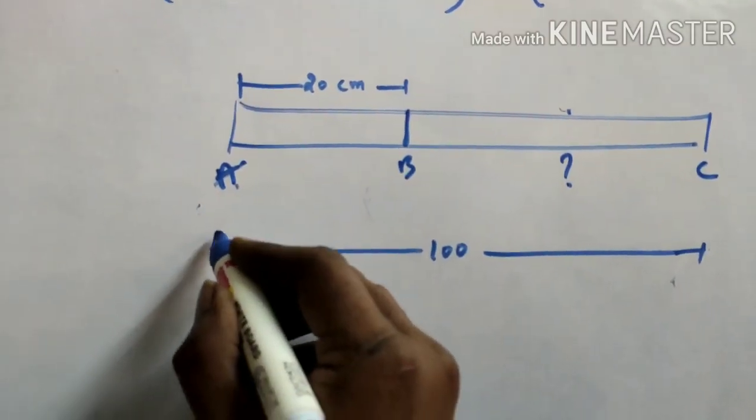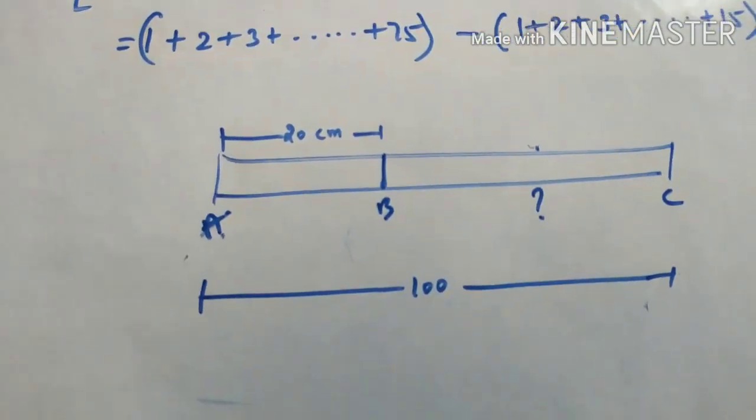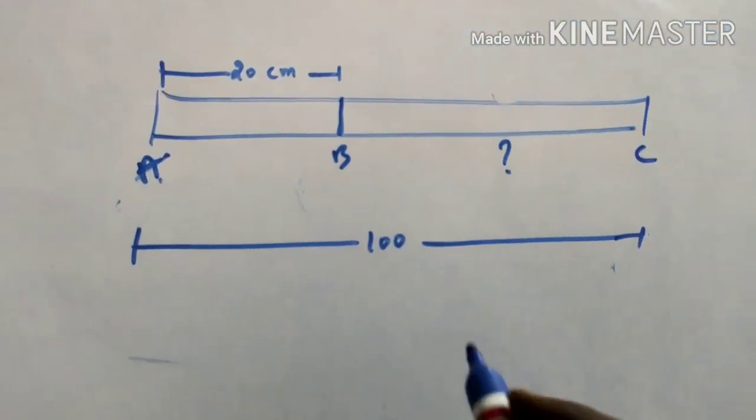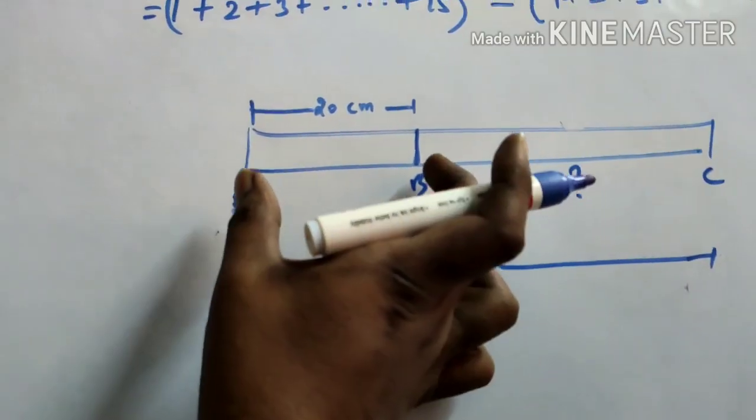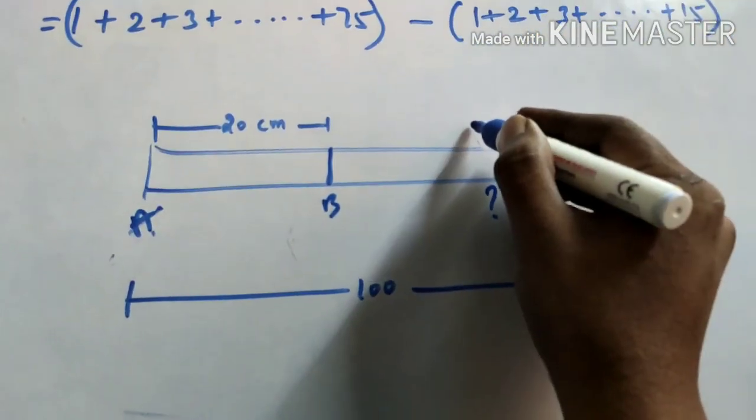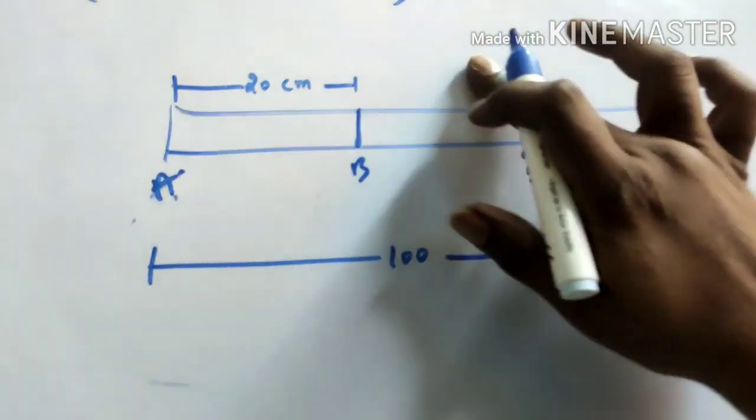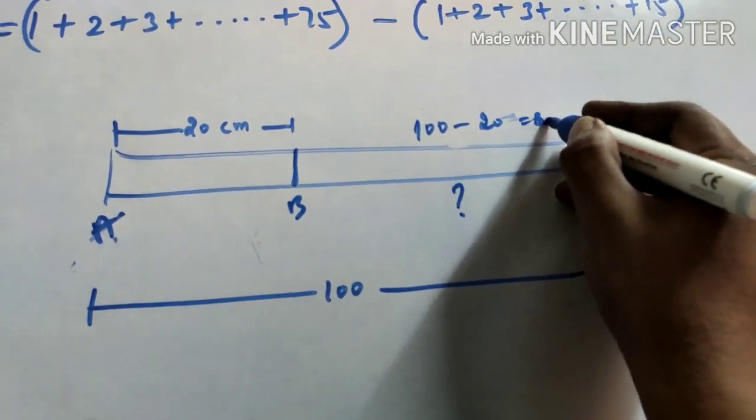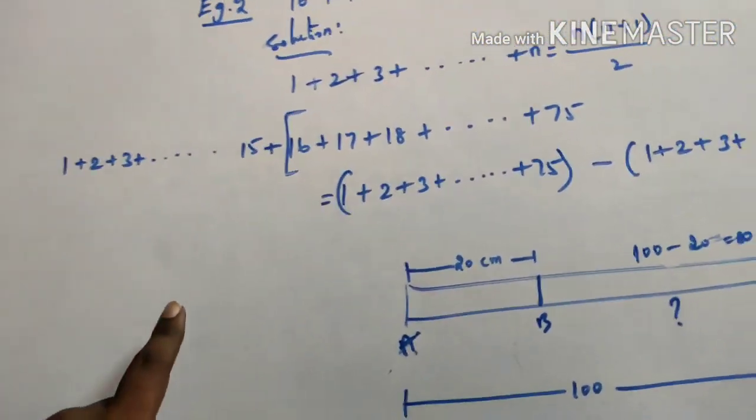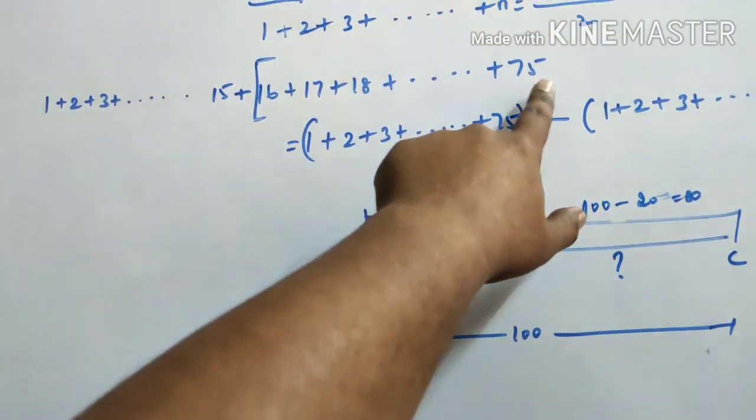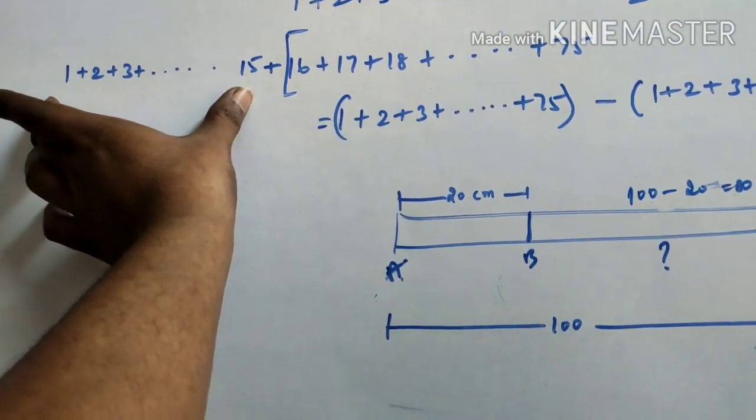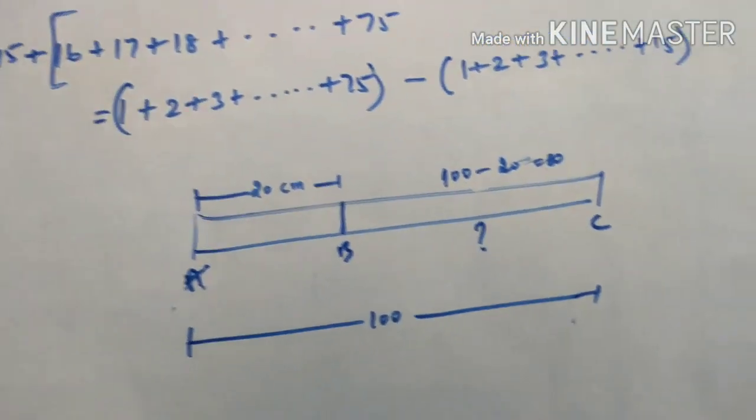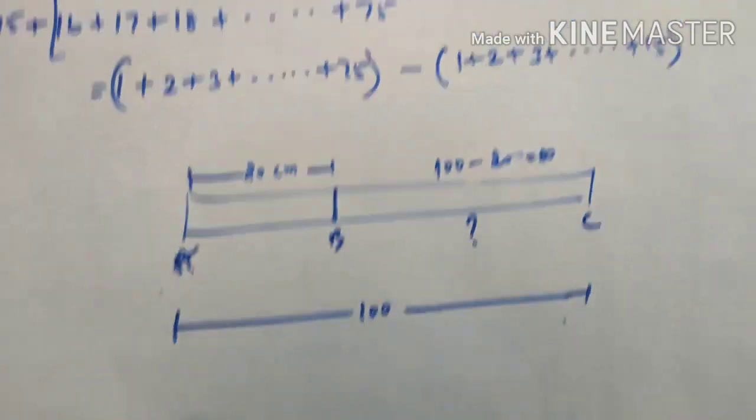I know the full length, that is AC length, and I know AB is 20. Now what is the length of this part? 80 centimeter. How did you get it? The full length 100 minus this first half, I got the second half, 80. So 100 minus 20 is equal to 80. The same thing I am applying here: the full thing minus the first half, the entire sum minus the first half, I will get the second half. Is it clear?